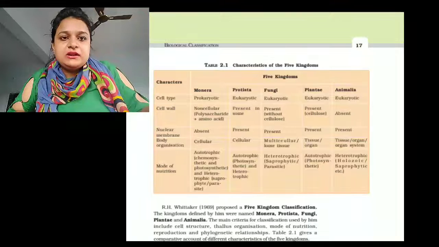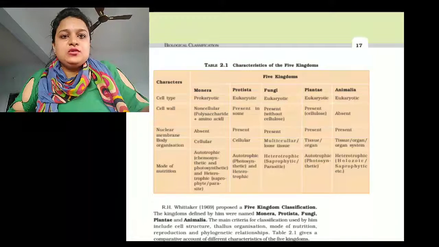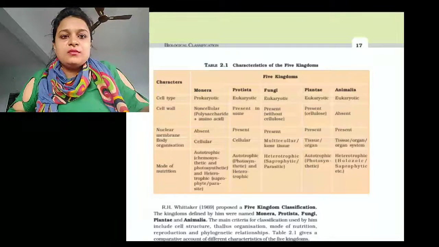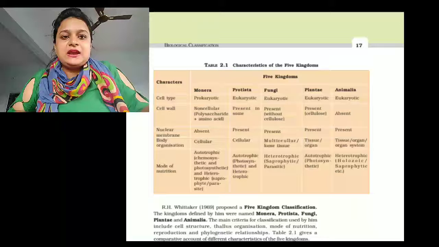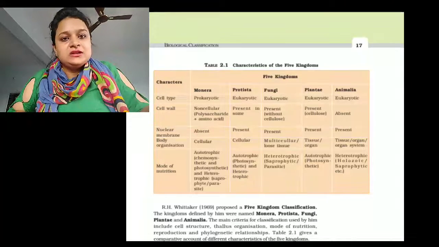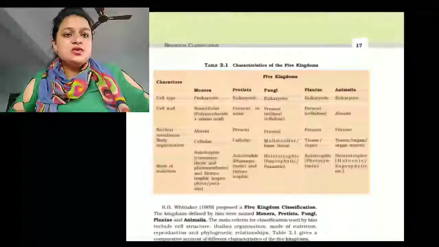Cell wall. Generally Monera have no cellulose, that means their cell wall is made up of polysaccharide and amino acid. Protista present the same, Fungi present the same, but their cell wall is made up of cellulose.